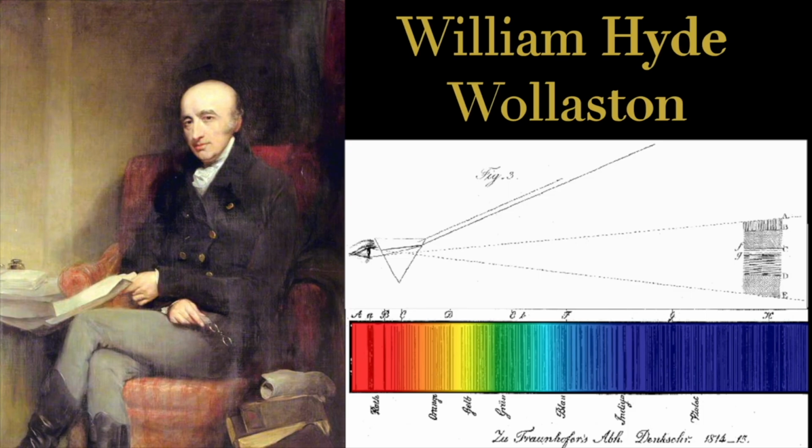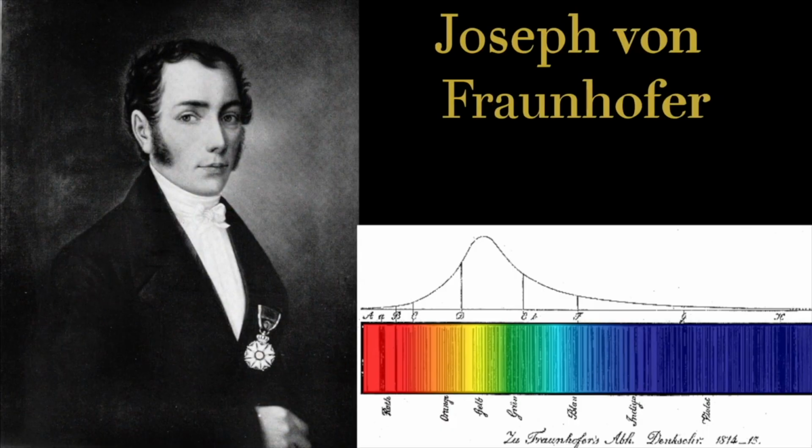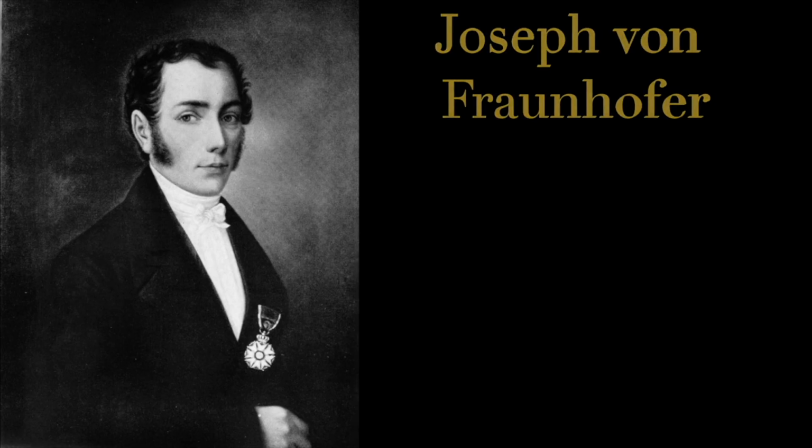Wollaston thought that the colors had natural boundaries, but in 1815, Joseph von Fraunhofer discovered that if you use something like Thomas Young's double-slit diffraction grating rather than a prism, and using light interference theories, that you could quantify the wavelengths of light, thus providing the specific wavelengths of light that are missing from the solar spectra.